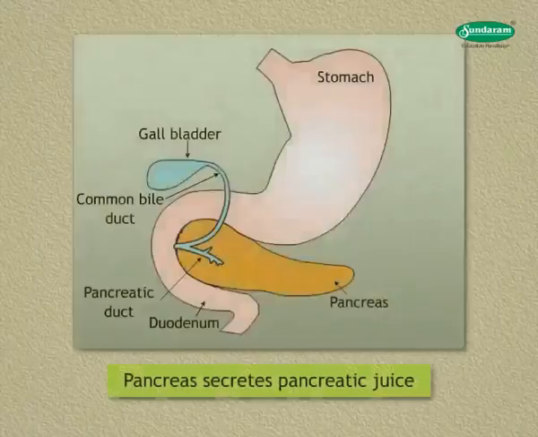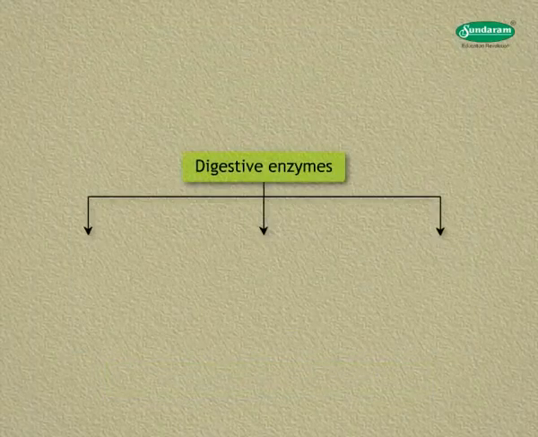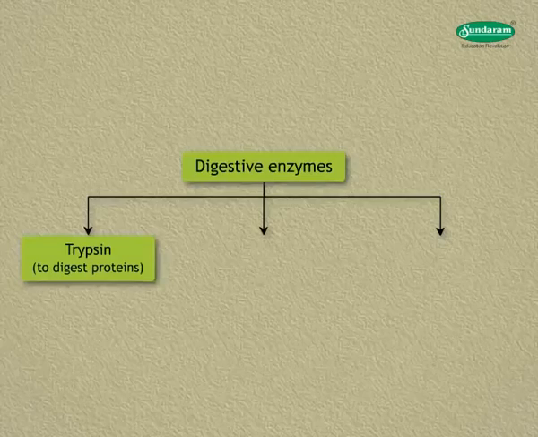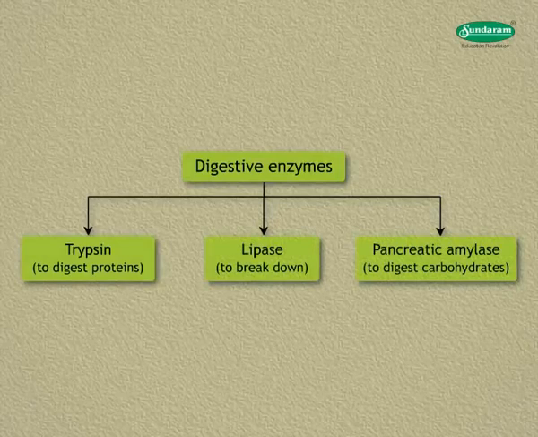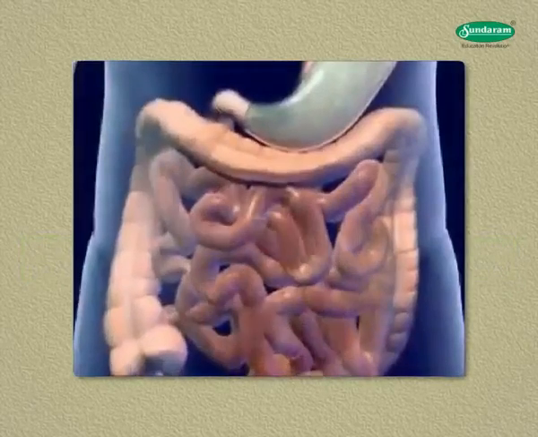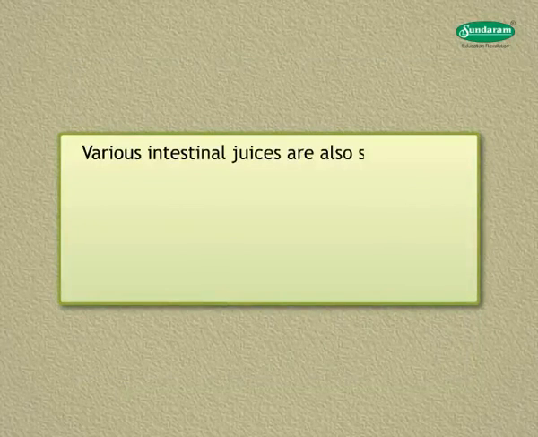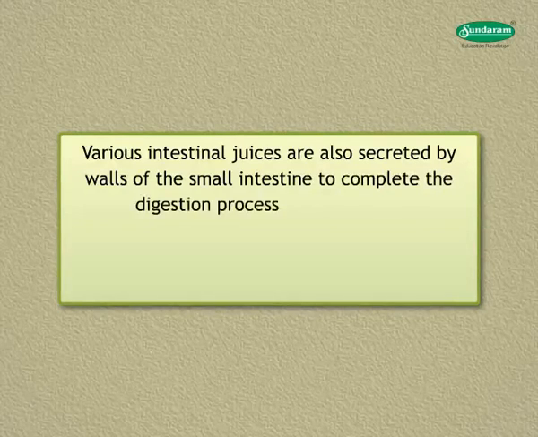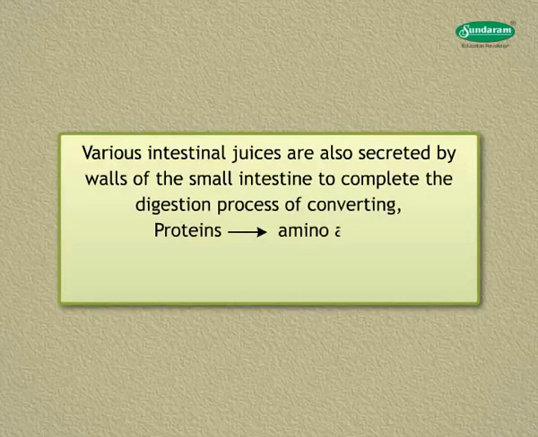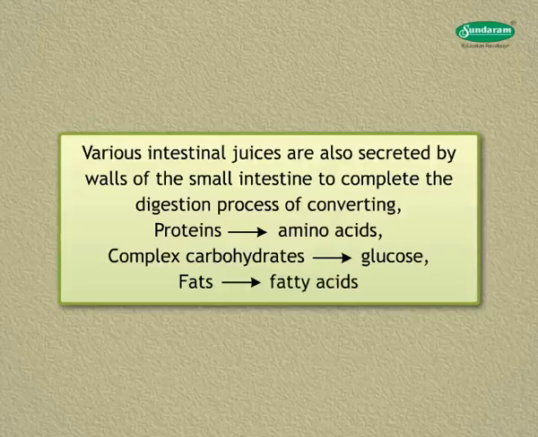Pancreas. Pancreas secretes pancreatic juice. It has digestive enzymes like trypsin to digest proteins, lipase to break down fats, and pancreatic amylase to digest carbohydrates. The bile and the pancreatic juice enter the small intestine through a common duct. Various intestinal juices are also secreted by walls of the small intestine to complete the digestion process of converting proteins to amino acids, complex carbohydrates to glucose, and fats into fatty acids.